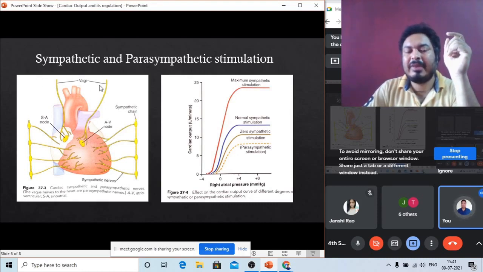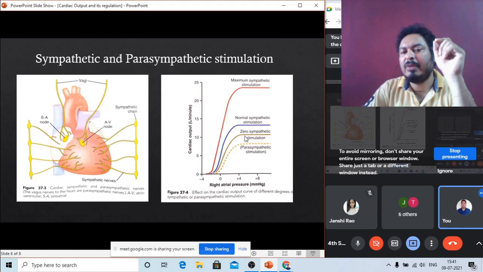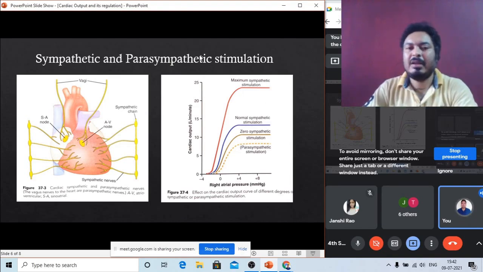When the vagus nerve acts on the SA node, in this condition you can see our cardiac output is again going down, very less. Only 20 to 40 beats per minute. Maximum will be 180 to 200 beats per minute. It will be 72 beats per minute. It will be 50 to 60 beats per minute. Or it will be 20 to 40 beats per minute. So this is the sympathetic and parasympathetic regulation of heartbeat.